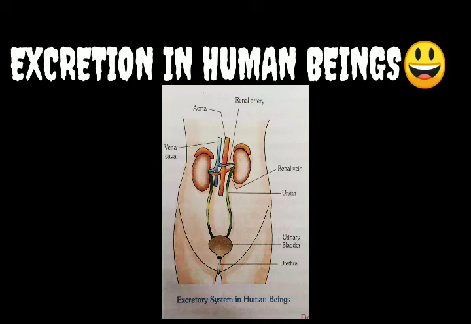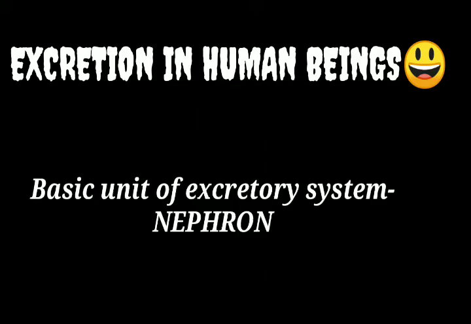What happened in this? The left kidney is larger than the right kidney. Why? Due to the presence of the liver on the right side. That's why the right kidney is smaller in size comparatively to the left kidney. Right? Now, what is the basic unit of the excretory system or kidney?